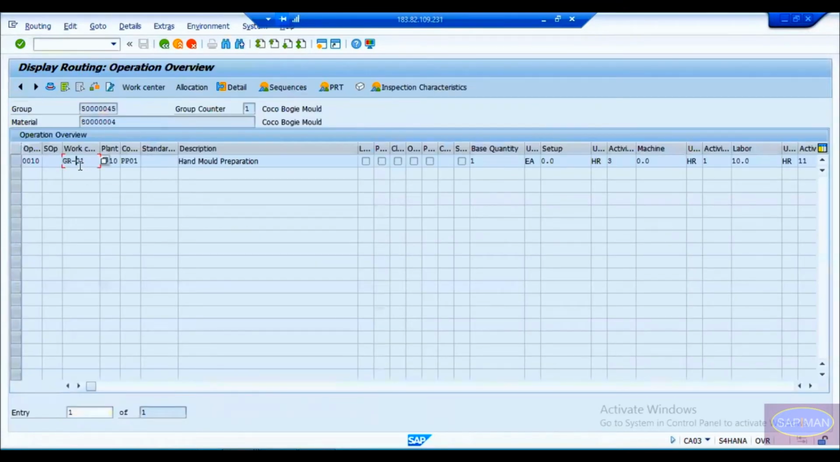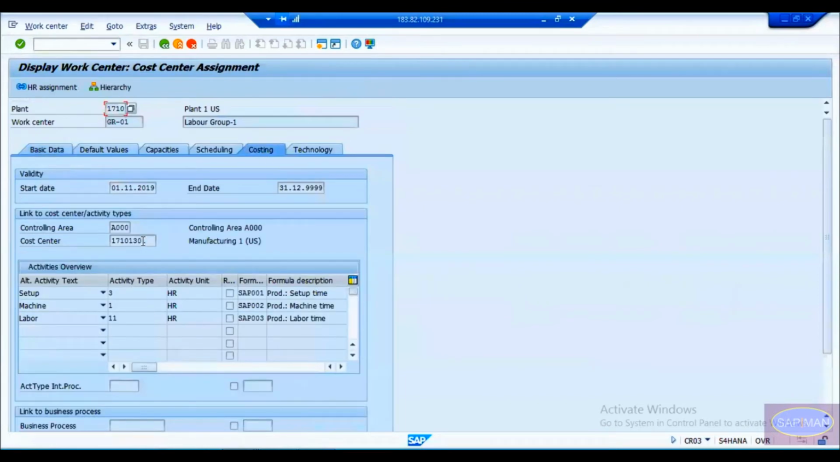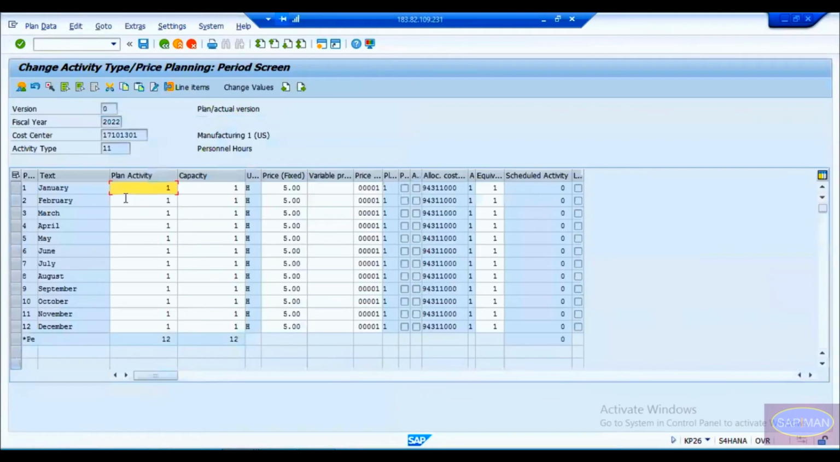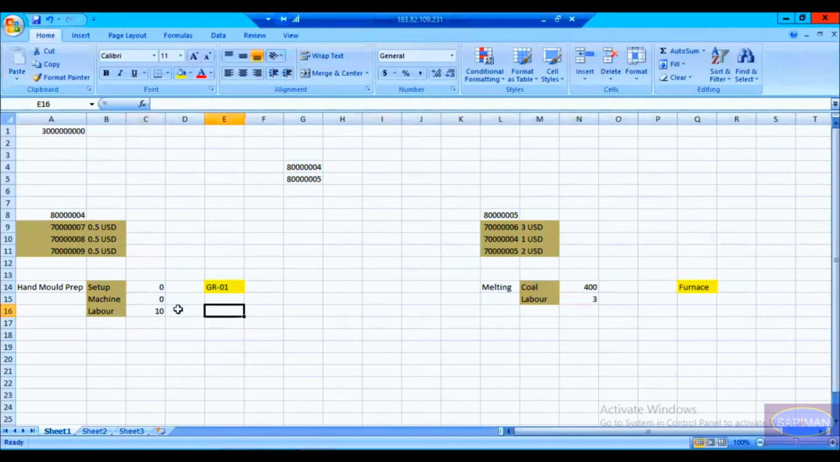this is my GR01. If I double click on this and go to the costing here, you can see this is my cost center, and for labor this is my activity type 11. And the same thing I'm gonna put in KP26 and then see what rate is maintained here. Okay, I have already maintained the rate. So here you see it is maintained as $5 in the fixed price for 1 hour of planned activity. If you do 1 hour, it is $5, right? So let me write it down here. So what is the rate here?